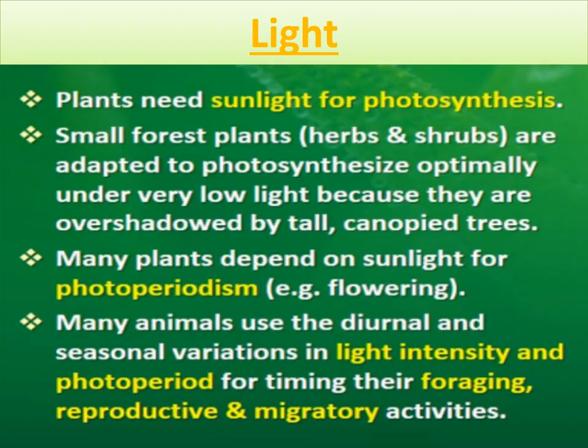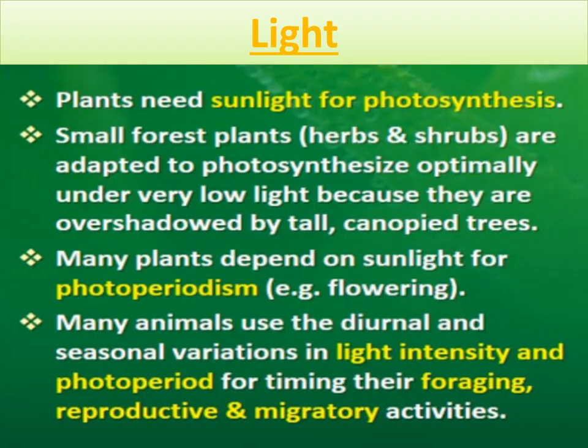After that, the last point is that many animals use the diurnal and seasonal variation in light intensity and photoperiod for timing their foraging. Different light intensity also matters, like some are nocturnal animals.